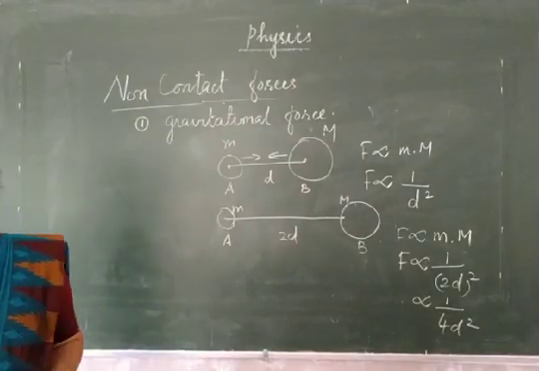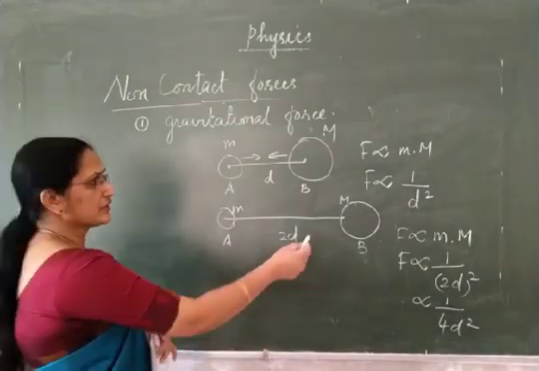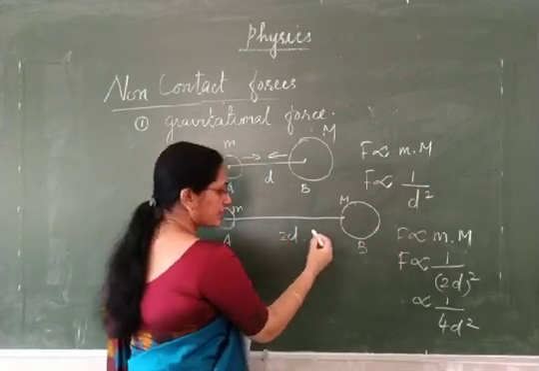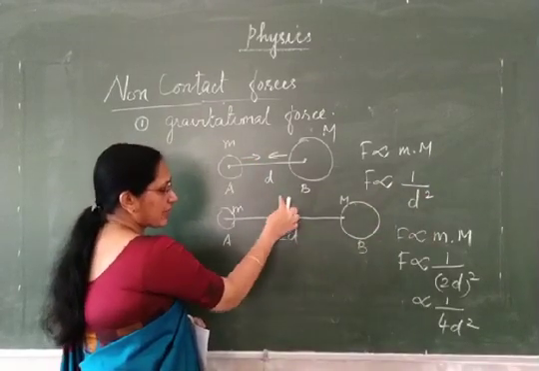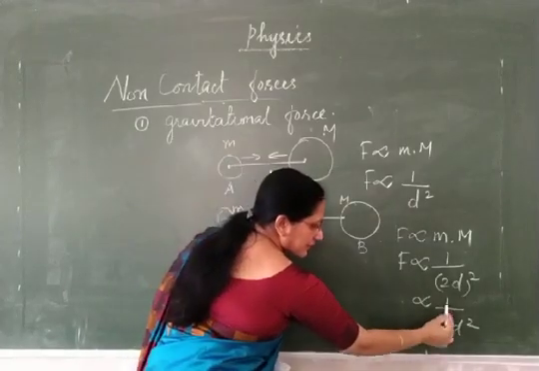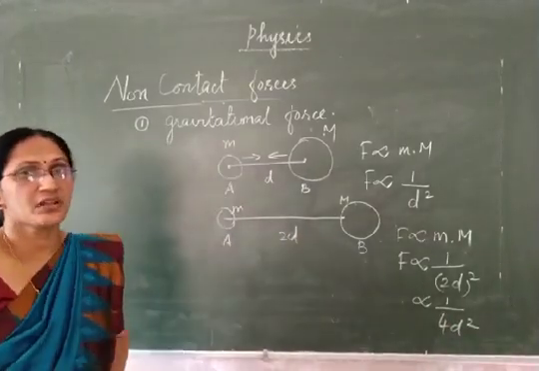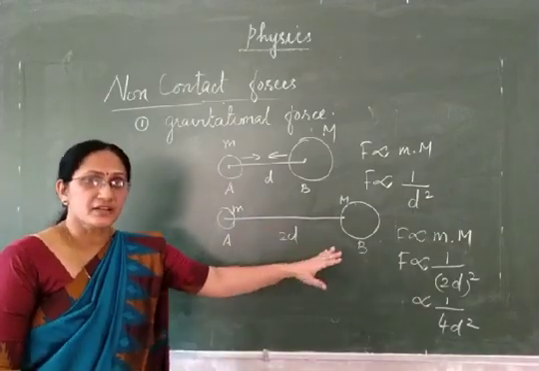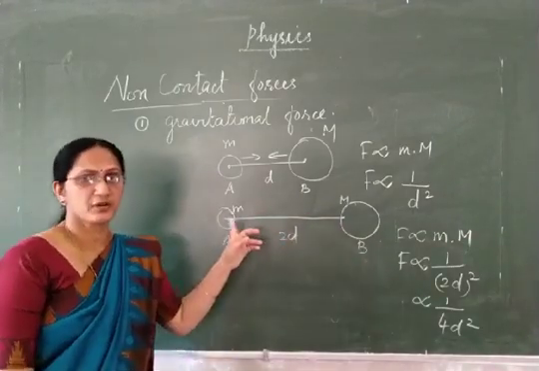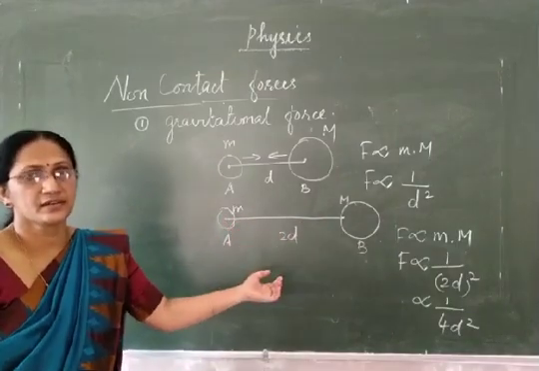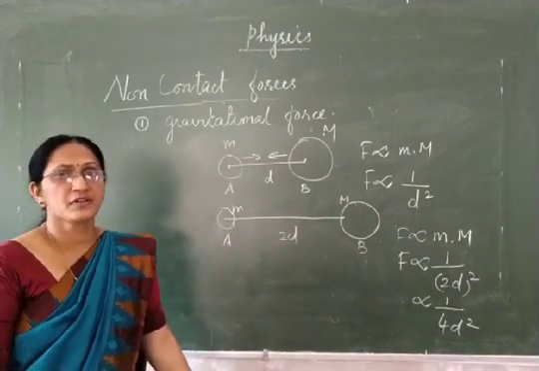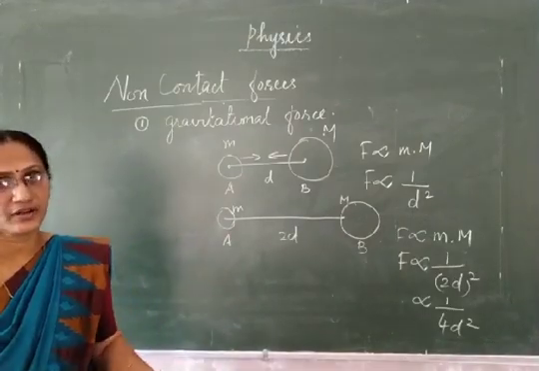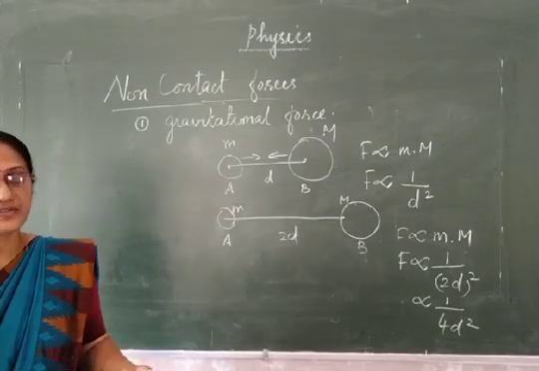So look at the change that came in the force. Here, the force was inversely proportional to d square. In this case, when the distance became doubled, the force became 1/4. That is the meaning of inverse square law. Suppose the distance becomes 3d, thrice, between the two bodies. Then the force will reduce to 1 by 3 square. It reduces to 1/9. This is the meaning of inverse square law.